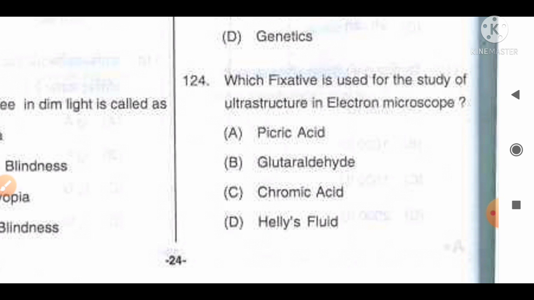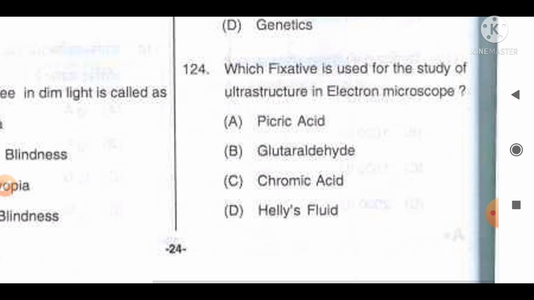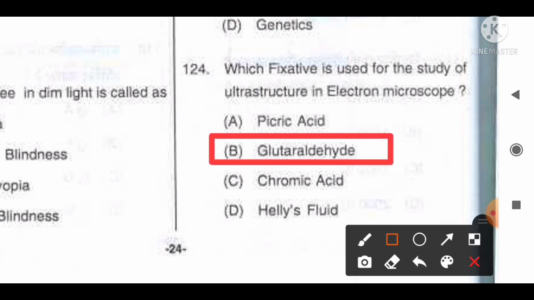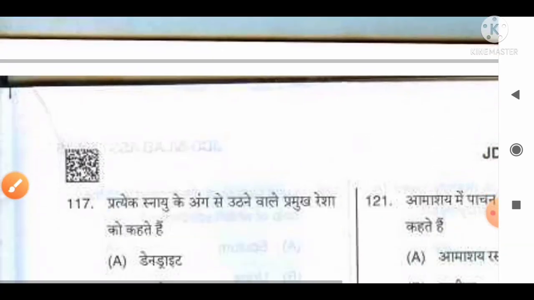And the information available regarding this question: aldehydes such as glutaraldehyde may be used for electron microscopy because they are good at preserving structures and have a quick penetration rate, with a secondary fixative, osmium tetroxide, to preserve the lipid contents of the cell. So basically it is glutaraldehyde. Option B is the correct answer for this question, which is used as a fixative in the study of ultrastructure in the electron microscope. Move to the next question, number 125.